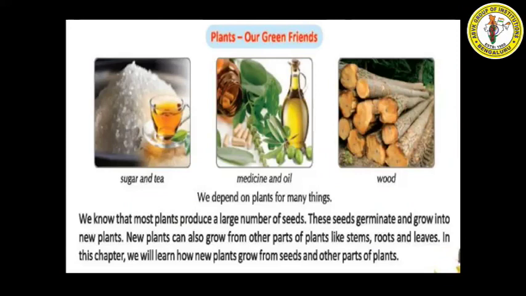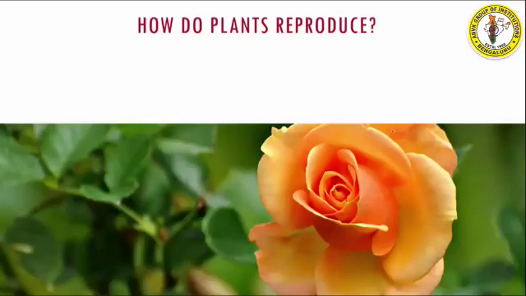So let us understand by seeing the video how we can grow new plants from different parts of the plant. Now plants reproduce in many different ways. Flowering plants will produce seeds, while mushrooms and molds will produce structures called spores, and some plants even reproduce with the help of their body parts. So let us see how reproduction in plants takes place in various ways.